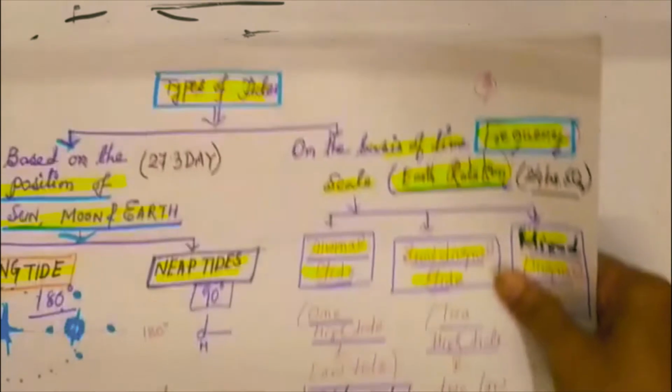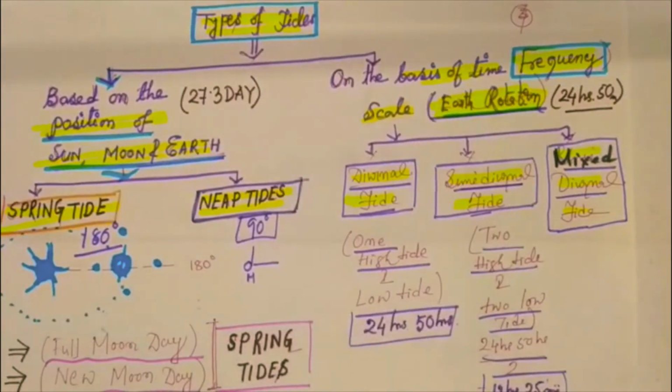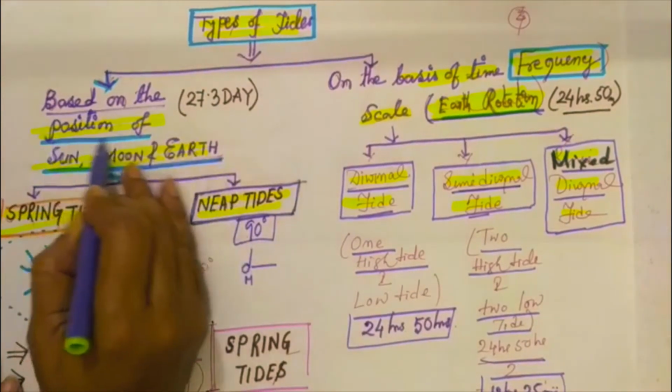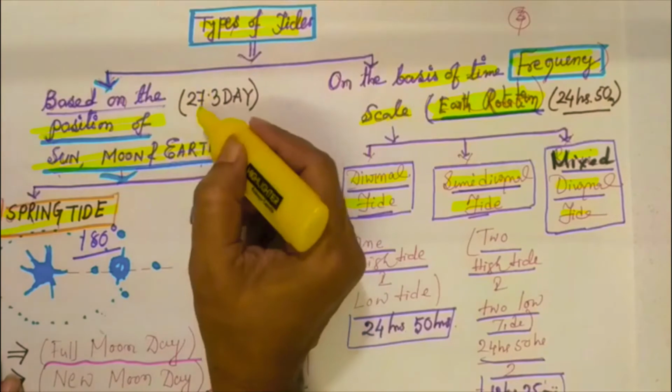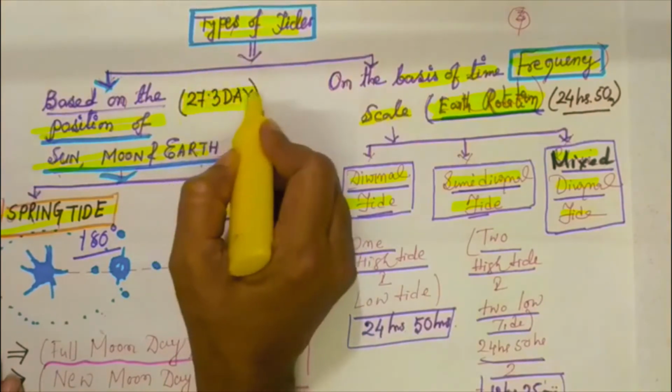Types of tides are basically two types. First one is on the basis of the position of sun, moon and earth. You can also describe that as basically on the time phase. This is also described in the 27.5 days.